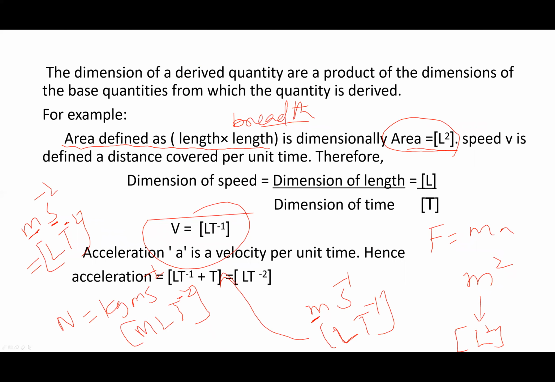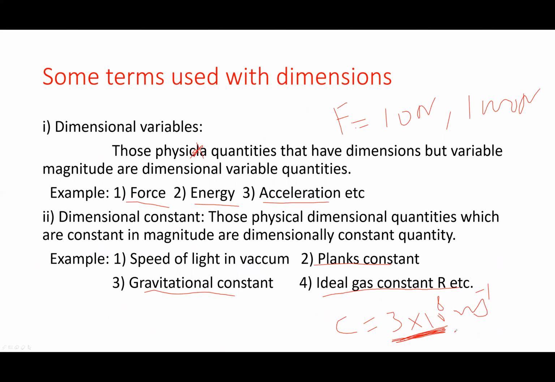Now, dimensional variables: those quantities whose numerical value in magnitude changes, but the dimension remains constant. For example, force: you can change force, but you cannot change the dimension. Dimensional constants: those whose numerical value also remains constant, quantities which have dimension but constant numerical values.